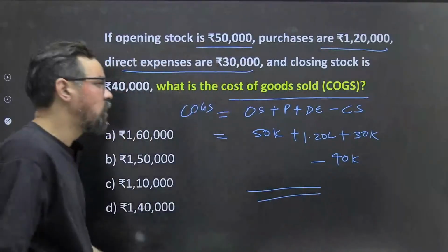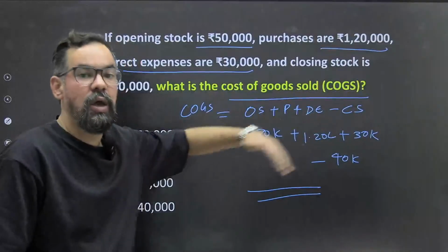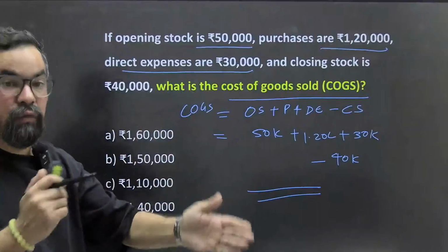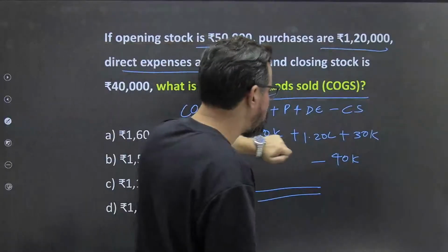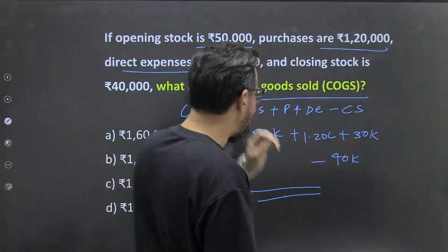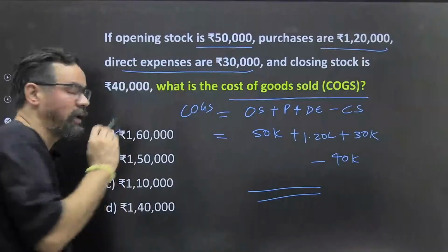So because cost of goods sold is always linked with the direct expenses, and these are the direct expenses which we are doing at the time of manufacturing of those particular goods and services, ठीक है. तो 1,70,000, 2 lakh आपका, 2 lakh minus 40,000, it is 1,60,000. तो A should be the right answer for this one.